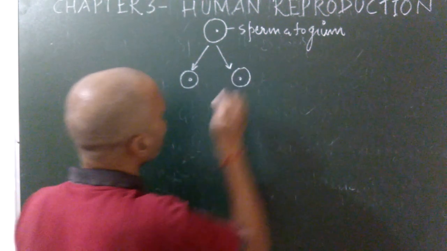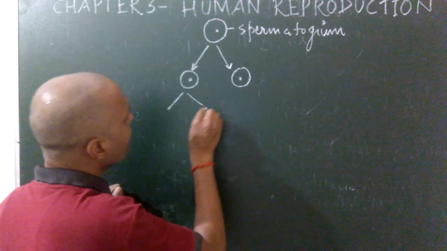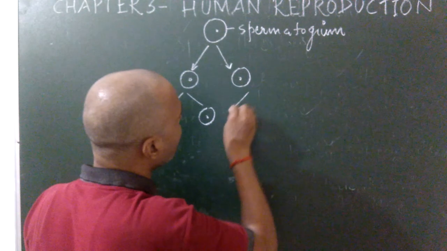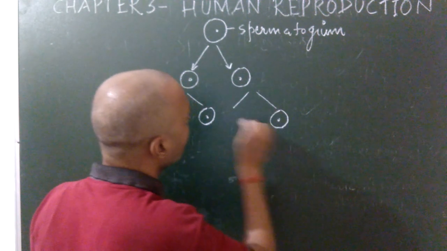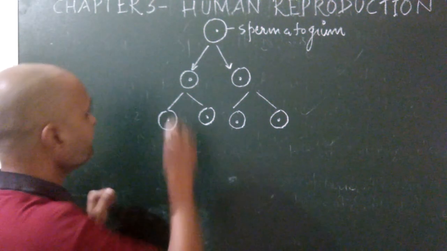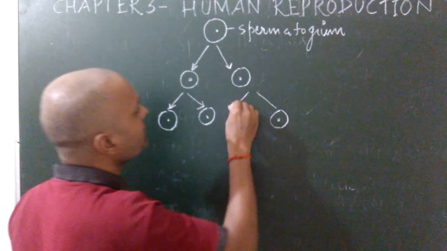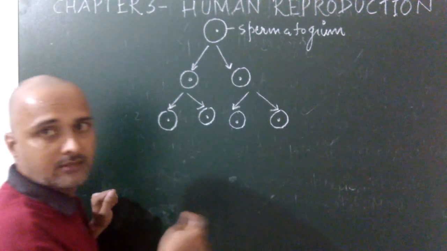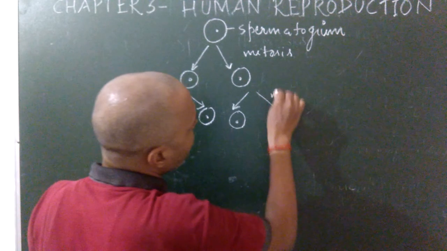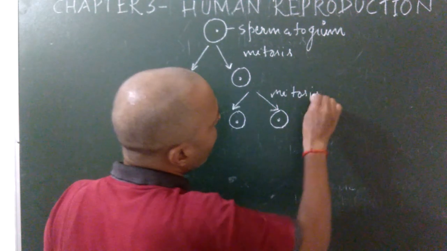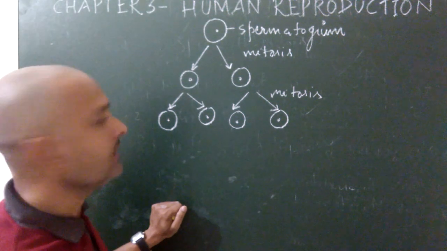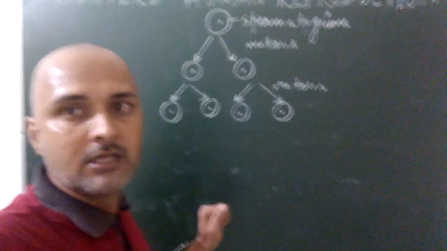First phase, multiplication phase. In the multiplication phase, the spermatogonium increases its number. Any problem? What happened in the multiplication phase? In this phase, the spermatogonium undergoes mitosis division and increases its number. So which division will take place? Mitosis. You know, after mitosis division, the number of chromosomes remains the same, just like the parent cell. Okay, the ploidy table I will write later. First see the various phases of spermatogenesis.